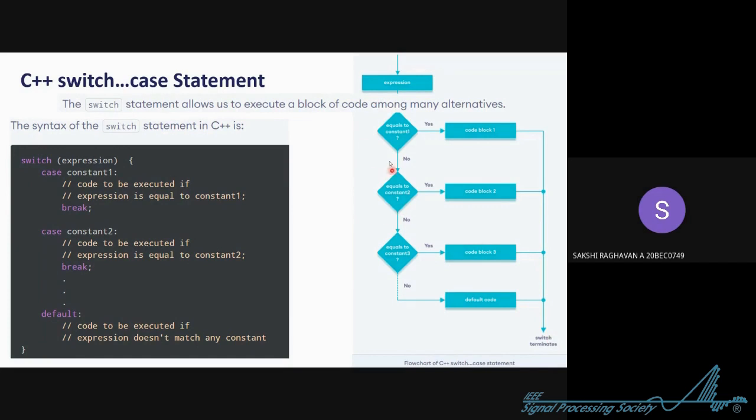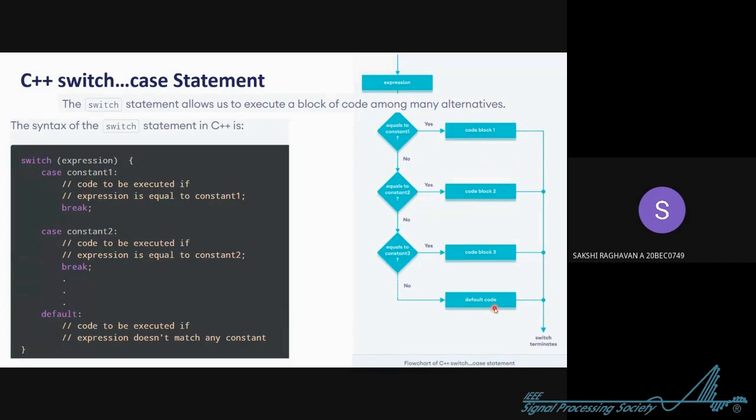Now suppose the chit that you chose is neither 1 nor 2. Then the compiler will say, okay, it is not equal to 1, so it follows this part. Then it compares with constant 2. It is not equal again, so it follows this part. Then it will compare with 3. If it is equal to 3, it will follow this path. Now if it is not equal to even 3, and those were all the options provided, we provide a default case in that scenario.